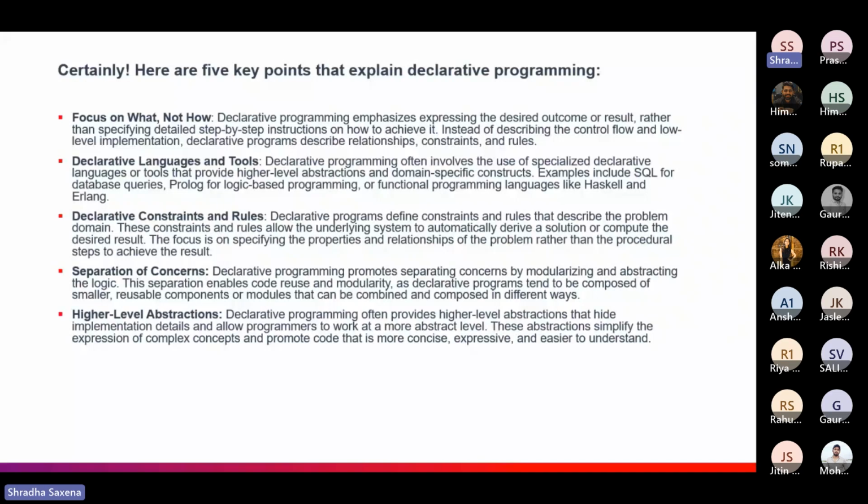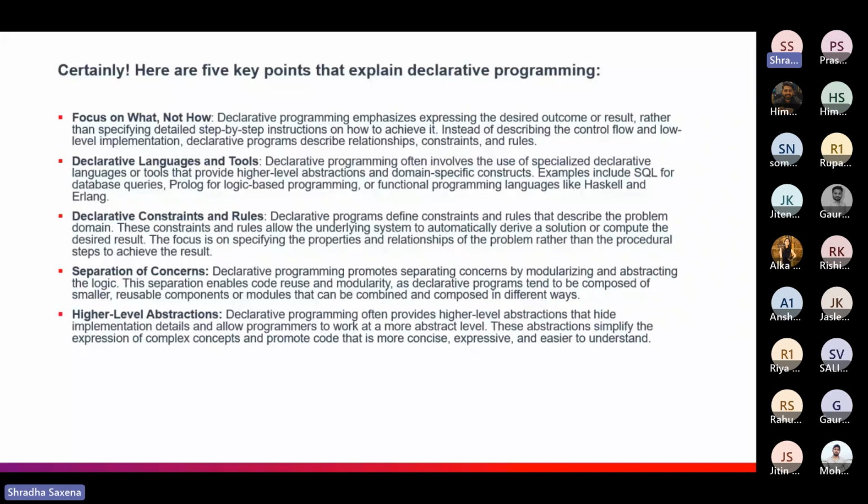And separation of concerns. Basically the concerns would be the what part and the how part. It would separate all the concerns, modelizing and abstracting the logic. The whole logic would be encapsulated, so the code would be reusable.